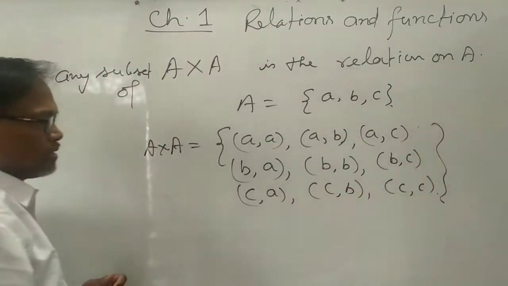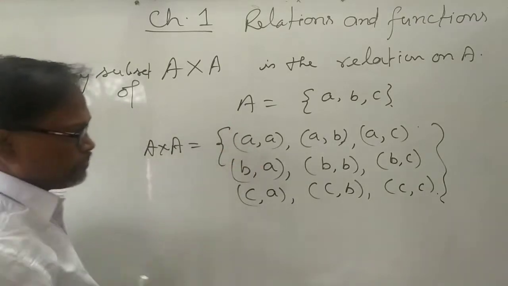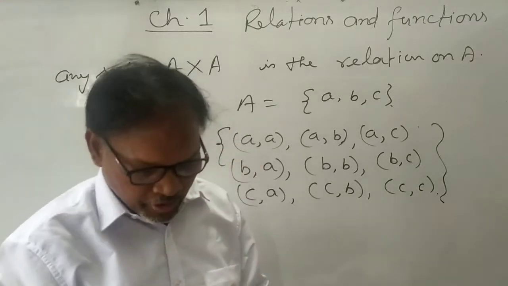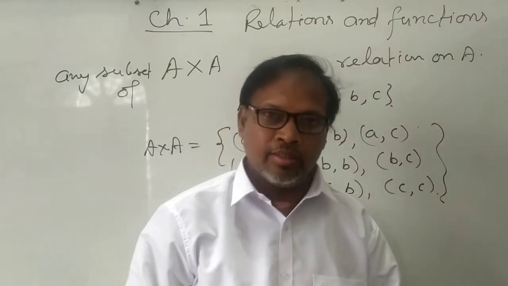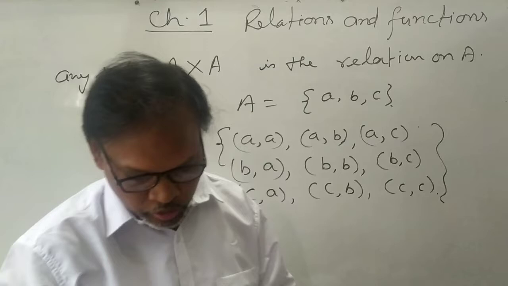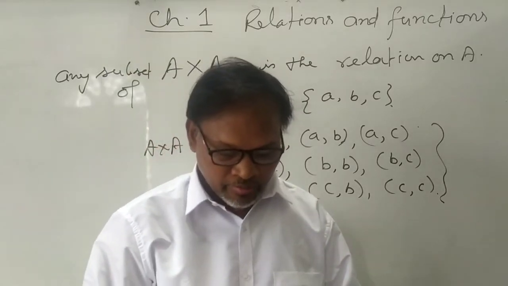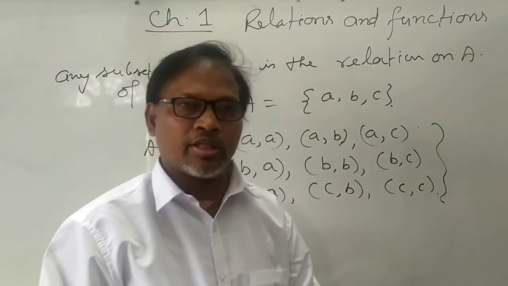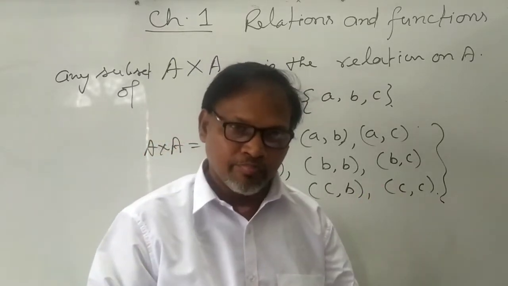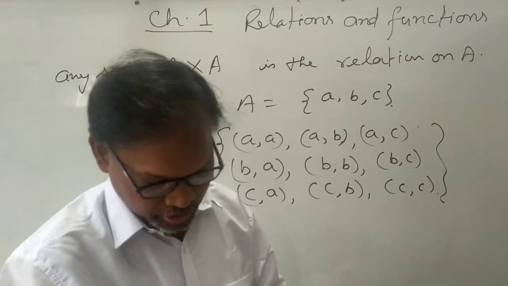If every ordered pair is in the relation, then this is called the universal relation.